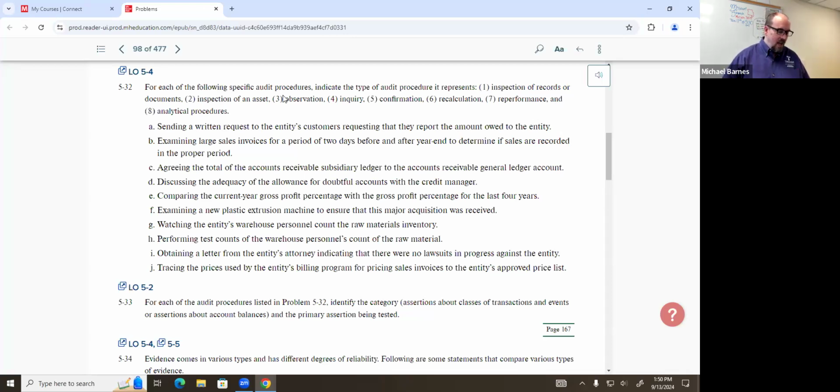All right. And an interesting question. This actually relates to another part of the homework assignment. What assertions do we think are the most common here? There are actually multiple assertions we could be testing here. Probably our primary assertions are going to be completeness and existence, occurrence. Why? We're going to talk about that when we get to the inventory testing, because that's pretty enlightening. But yeah, observation, account balances, completeness, existence, occurrence.